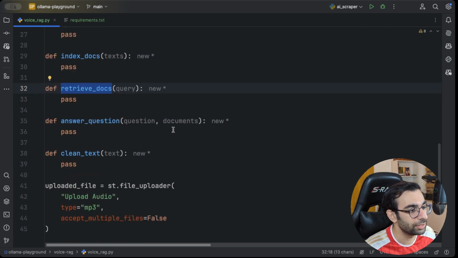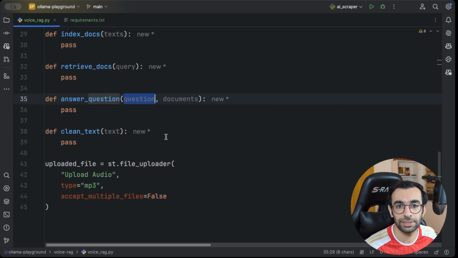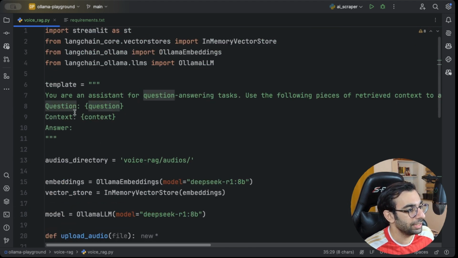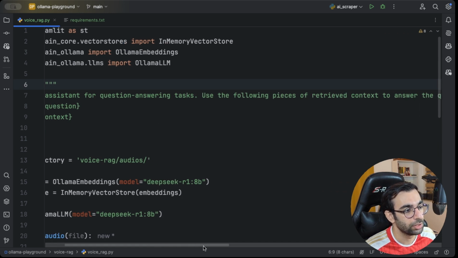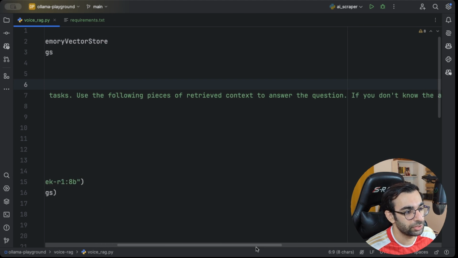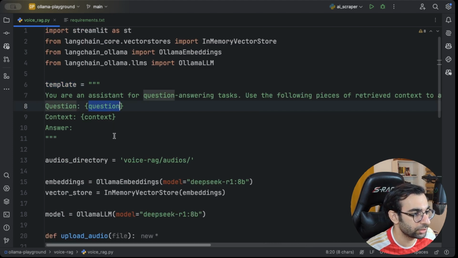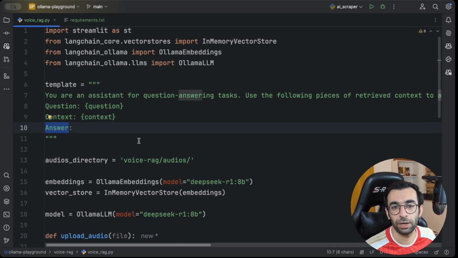And then with the provided context and the user question, we are gonna ask the LLM, okay, answer this user's question. And as you can see up there, I already have a template for our prompt that is saying you are an assistant for question answering. You need to use the following pieces of retrieved context to answer the user question. And then we are gonna provide the question and the context, and we will expect an answer from our LLM.